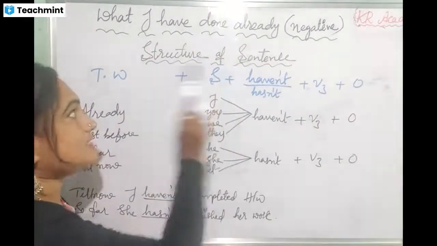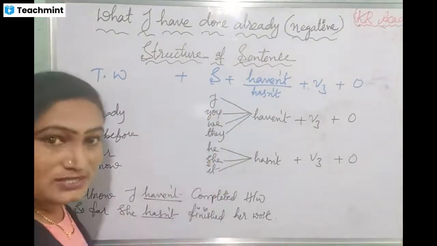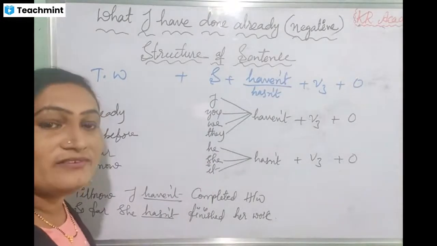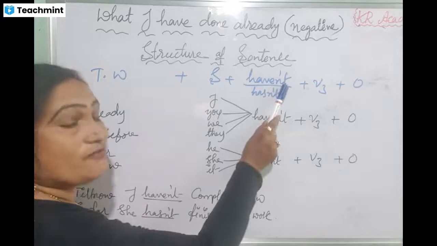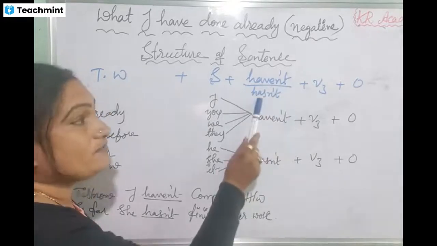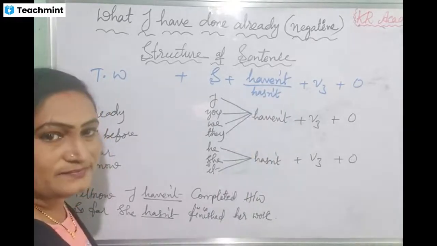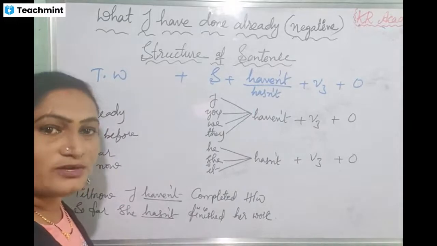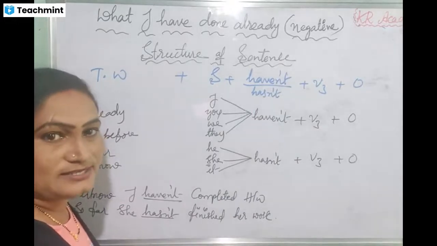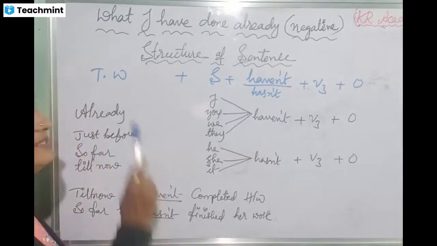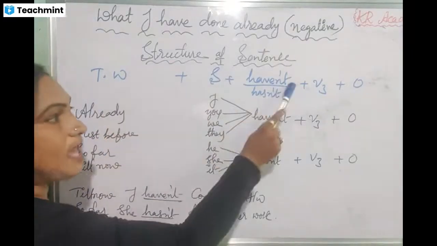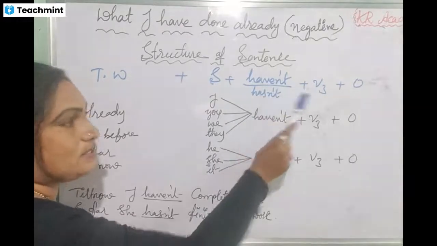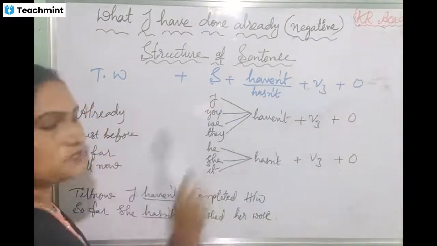The structure of the sentence is like the positive sentence, but with a little bit of change here. That is, instead of have, we are using haven't. Instead of has, we are using hasn't. That's the change between positive and negative sentences. Okay, right. Let us see the structure once. Time word, subject, haven't or hasn't, V3 form, object.